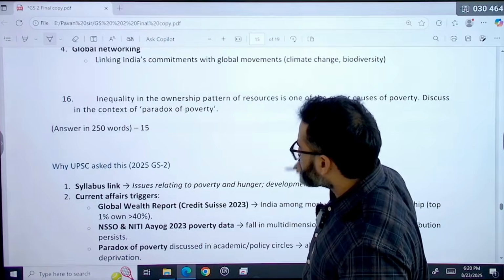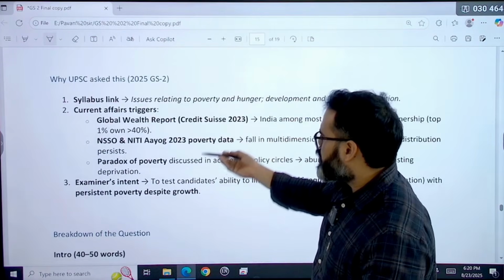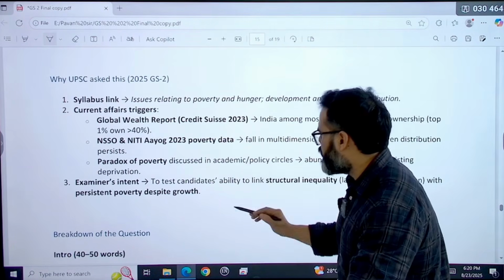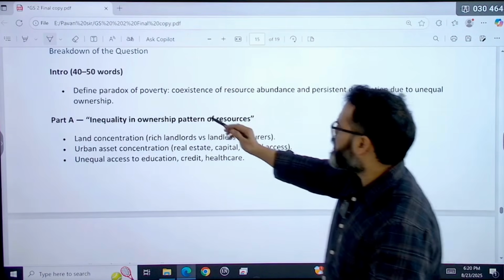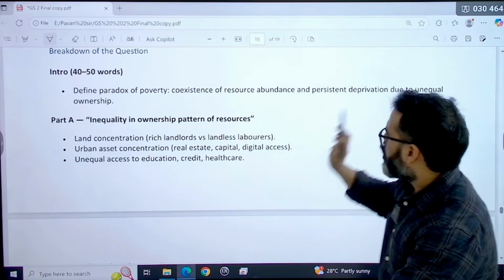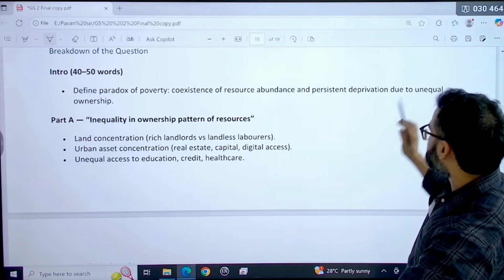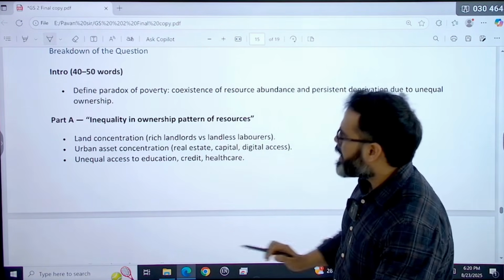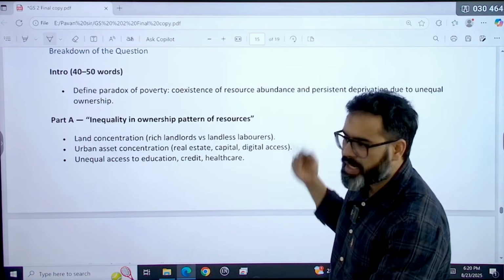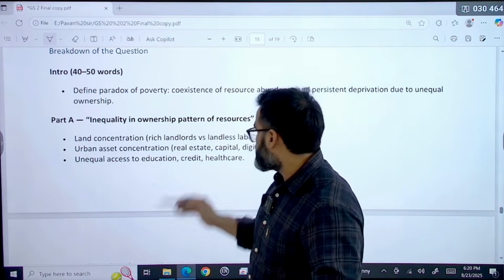So why was this question asked? Because of the global wealth report, NITI Aayog report, the paradox of poverty was discussed like this. So यहाँ पे आपको क्या लिखना है? Define paradox of poverty, that means coexistence of resource abundance and persistent deprivation due to inequality in the ownership pattern of resources like land concentration, rich landlords versus landless laborers, urban asset concentration, real estate.